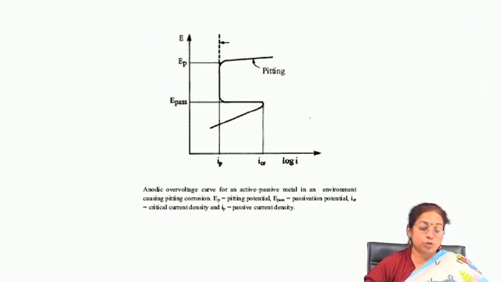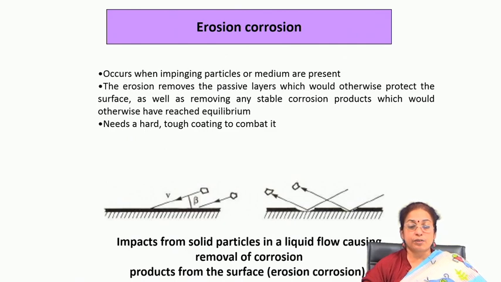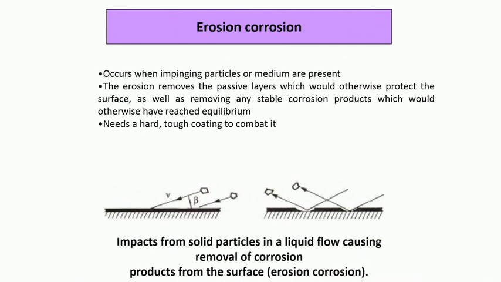So, if you are interested to measure the pitting corrosion resistance property of any material, you have to either find out the kinetics of the pit formation from the area fraction of pits or volume fraction of pits, or otherwise by electrochemical means, by the measurement of the E-pit for the pit formation as well as E-pit for the pit propagation. Now, the next type of corrosion which is very important is erosion corrosion.